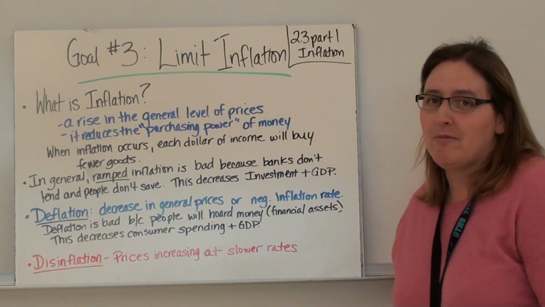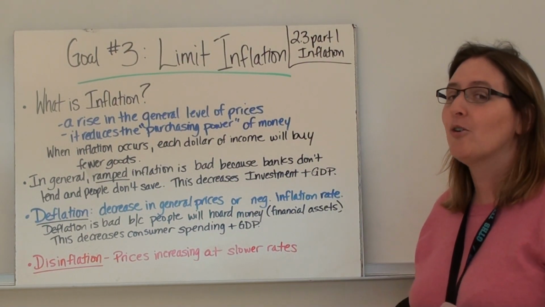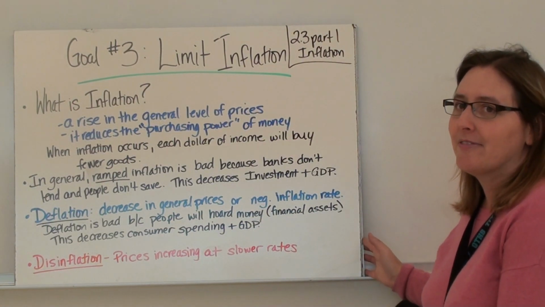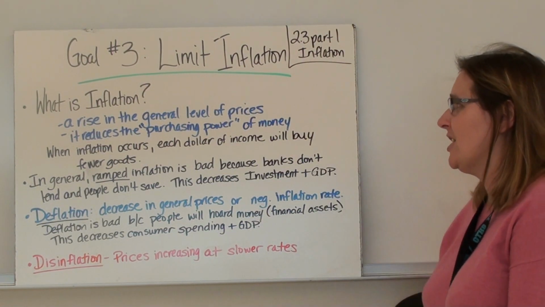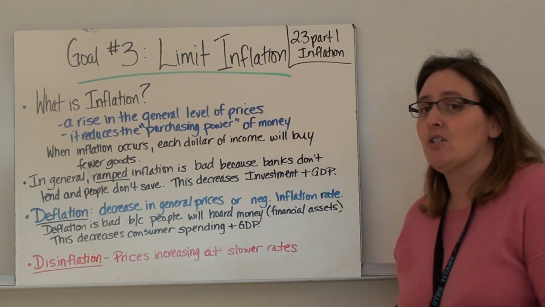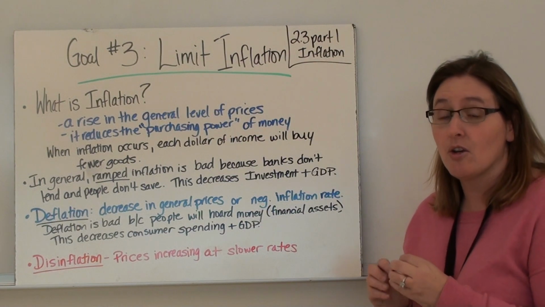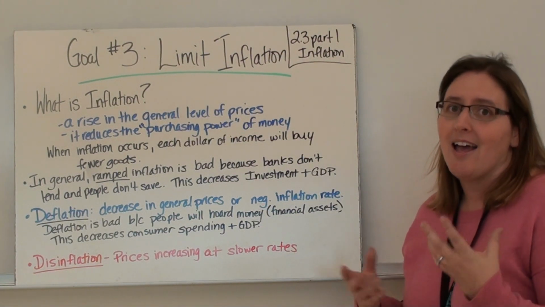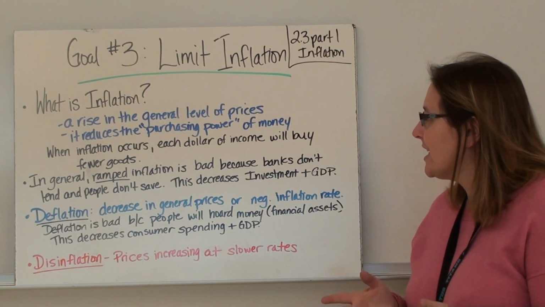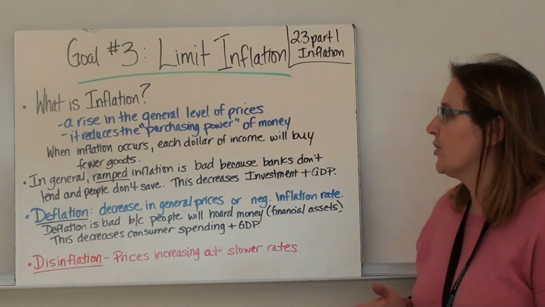We're on goal number 3. Remember, goal number 1 is to grow the economy, and goal number 2 was to limit unemployment. Goal number 3 is limit inflation. So what is inflation? It's a rise in the general level of prices. It reduces the purchasing power of money. So if prices are higher, you're going to buy less, and so you have a lower purchasing power. When inflation occurs, each dollar of income will buy fewer goods.